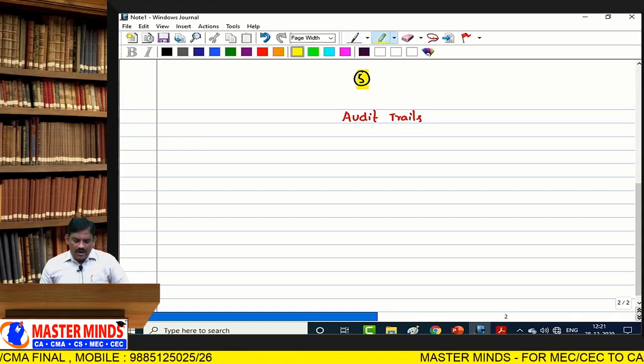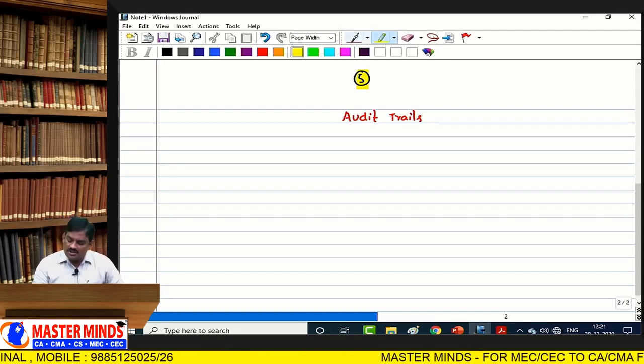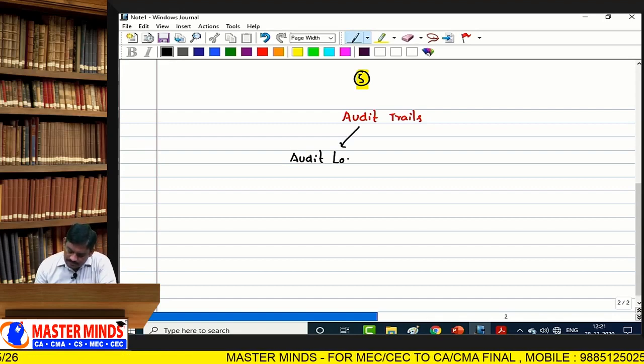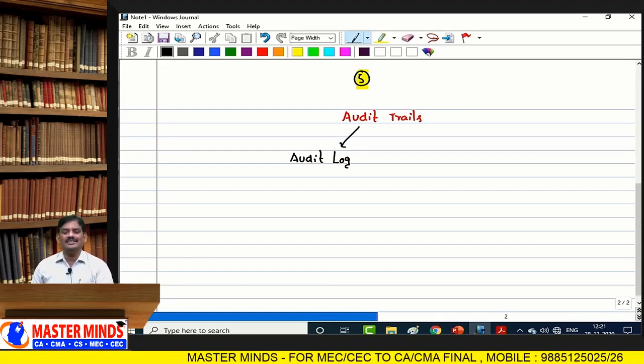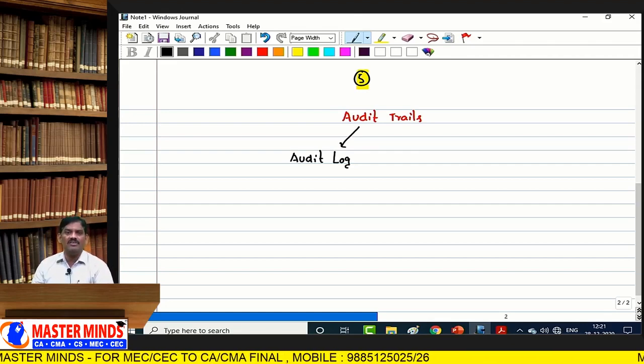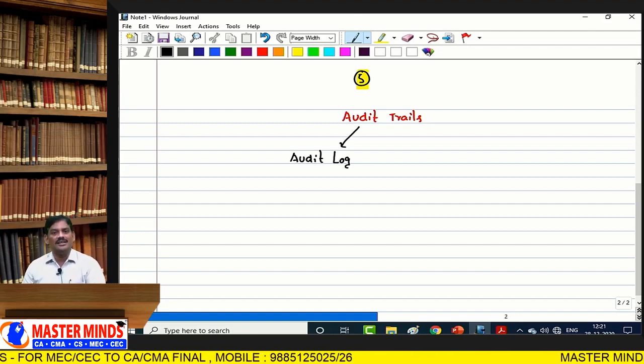See, audit trail is also known as audit logs. Log is nothing but record. In the case of a database management system, when the user performs deposit and withdrawal of money, every system maintains a log. Log is nothing but record.